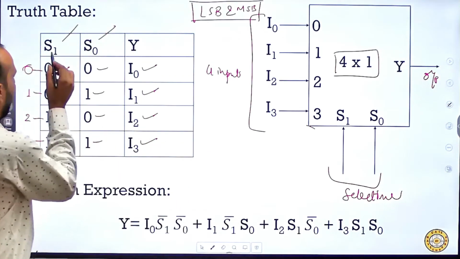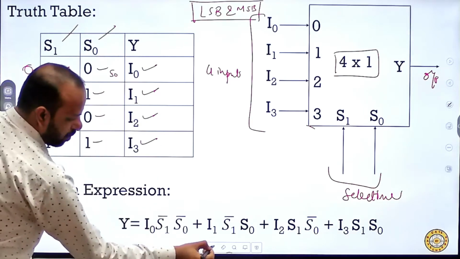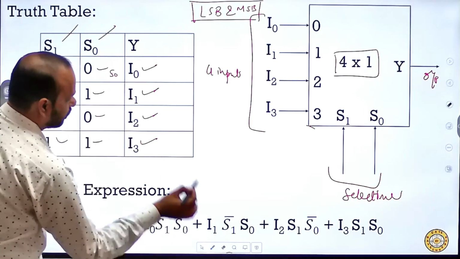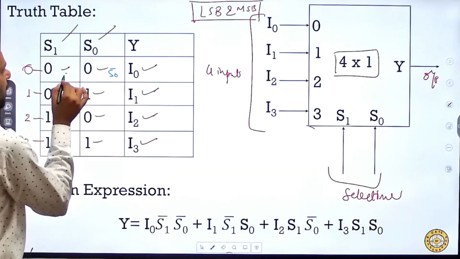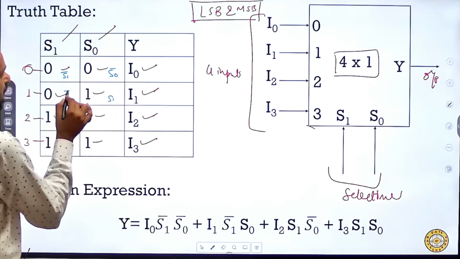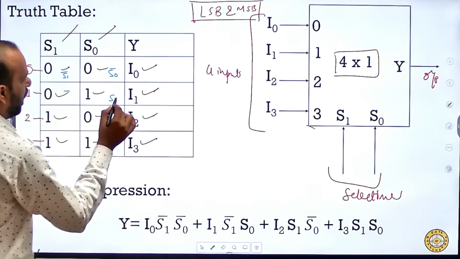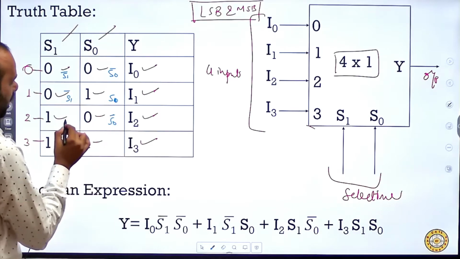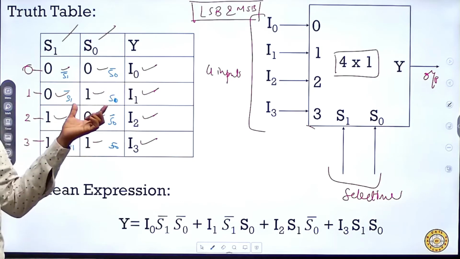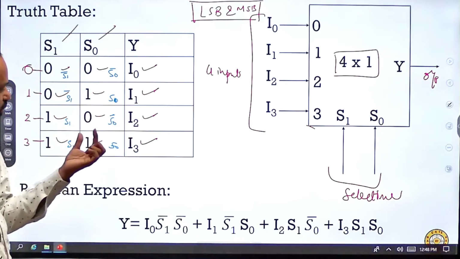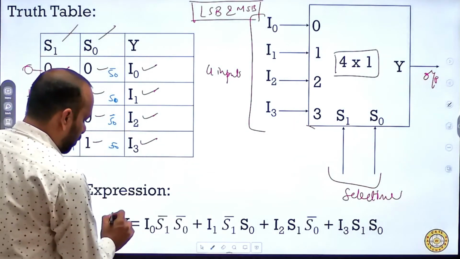So S0 bar, S1 bar, I0; S0 bar, S1, I1; S0, S1 bar, I2; S0, S1, I3. Clear? So that is the Boolean expression.